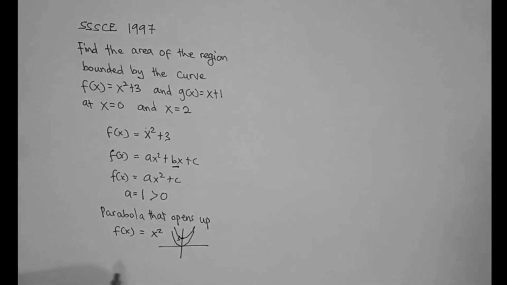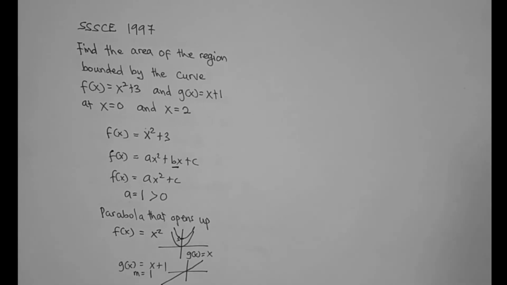Let's come to the curve. The curve is g(x) = x + 1. The gradient in this case is equal to 1. It means that this graph looks like this. This is the graph of g(x) = x. So the graph of g(x) = x + 1 means that the graph has been shifted along the positive y-axis by 1 unit. So this graph will look like this.